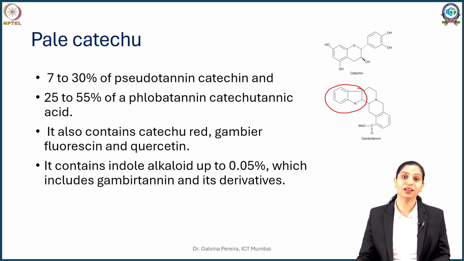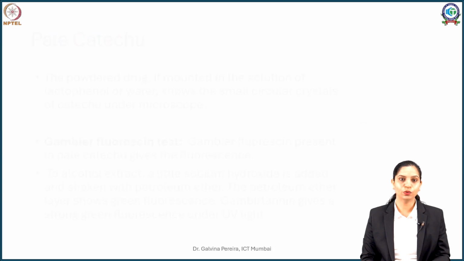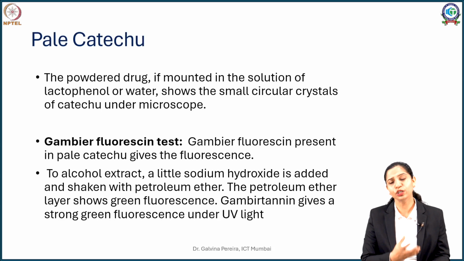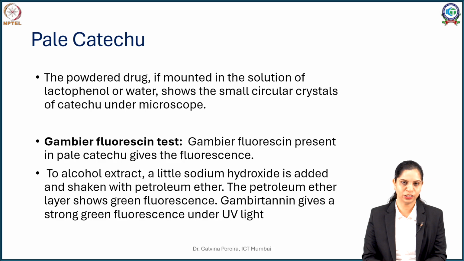Now this being a condensed tannin, you can evaluate it using numerous methods. Why evaluate it? Because in the market, pale catechu and black catechu are often admixed with each other, and that is the reason it is crucial to identify pale catechu. Now how do you identify pale catechu?